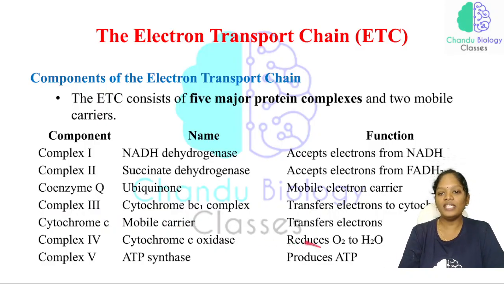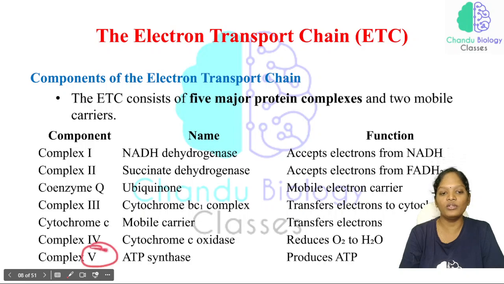oxidase. Here they reduce the oxygen, and it is converted to water, which means they are accepting the hydrogen and also gaining the electrons. So this is getting reduced into water. This is a very important point.